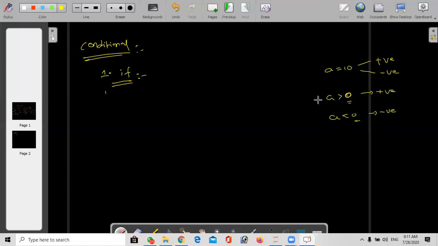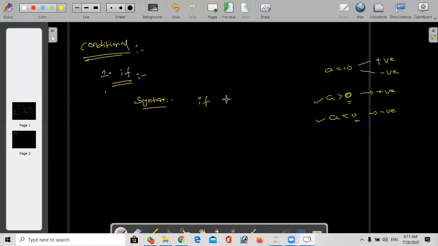So how will it be checked? There we have two conditions. To check this condition, already we discussed in operators, greater than is a comparison operator or relational operator. To do that, we have the if condition. There we have a syntax we'll use for this one. What is the syntax for the if condition?